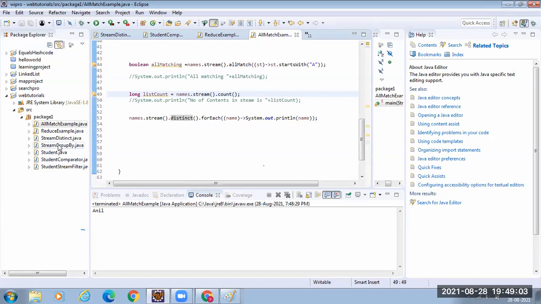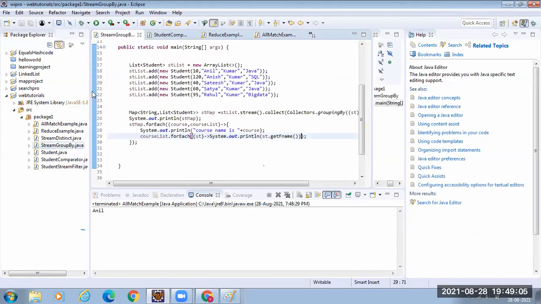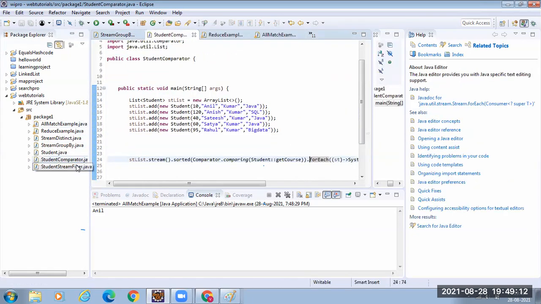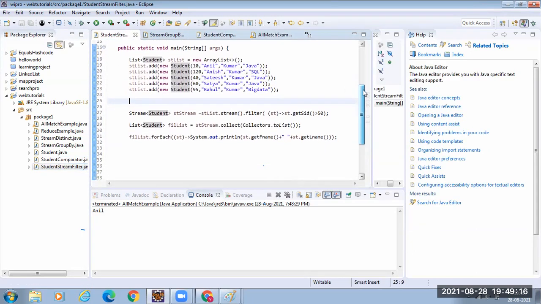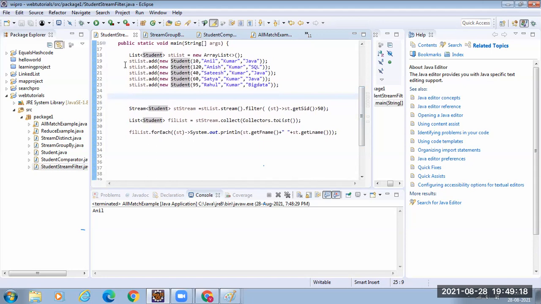Okay. We will see the group by. We will see first the comparator, otherwise we have checked the filter. The filter means, in the previous examples which I discussed, I had taken strings. Here I have a list of student objects. Now first, what I did, I converted the list into a stream, right?